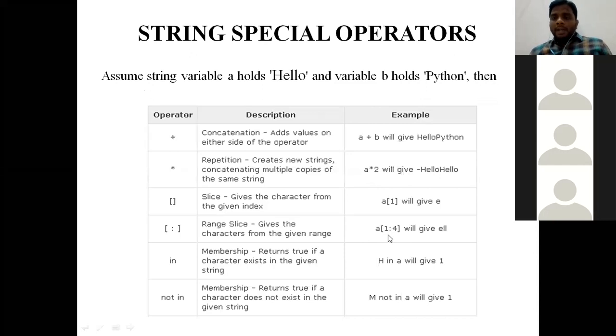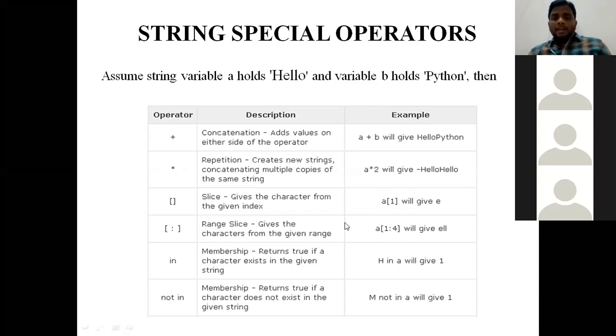I am telling the interpreter to give the values that range from 1 to 4. See here, for 1 to 4, the interpreter does not consider 4. When asked from 1 to 4, it does not consider 4. It gives the value at index 1, the value at 2, the value at 3, but it does not consider the value at 4. From where to where? From index 1 up to 4, but the value at the 4th index, the interpreter does not return.